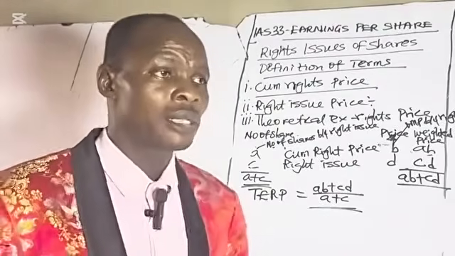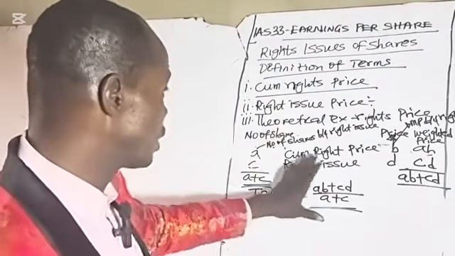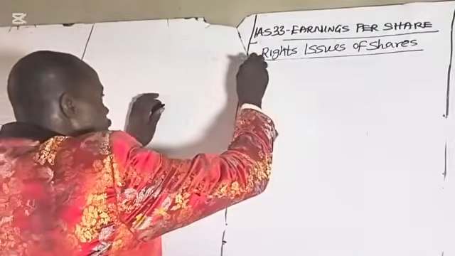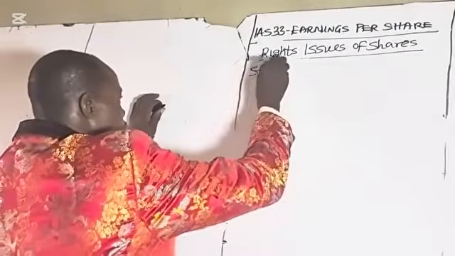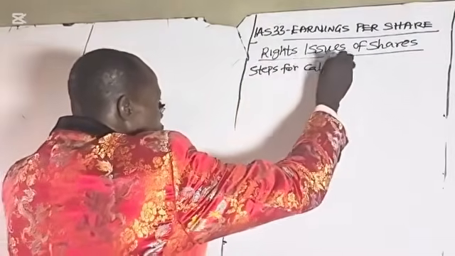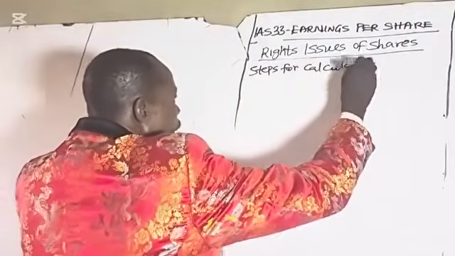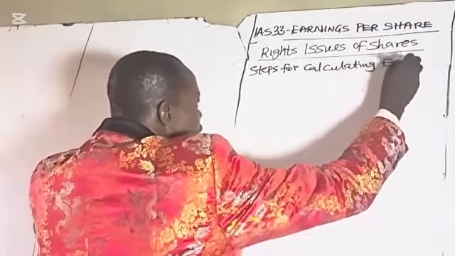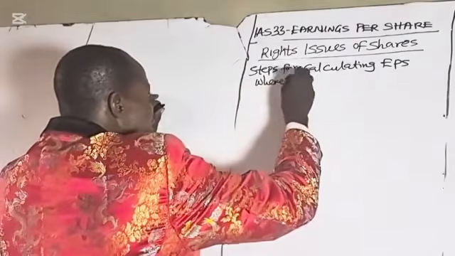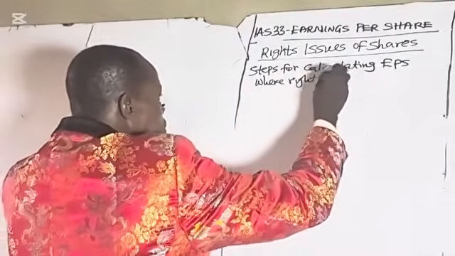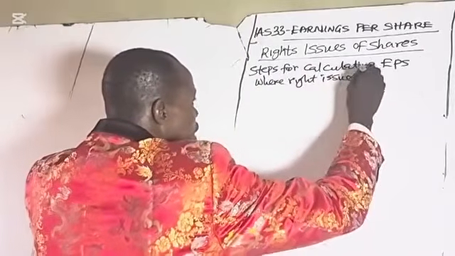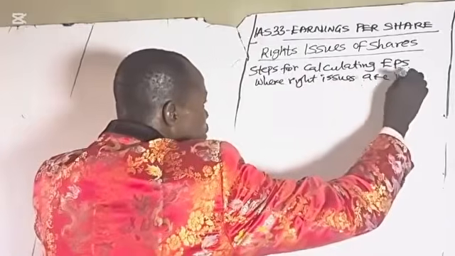What are the steps for solving any questions involving rights issues? Steps for calculating earnings per share, EPS, where rights issues are involved.